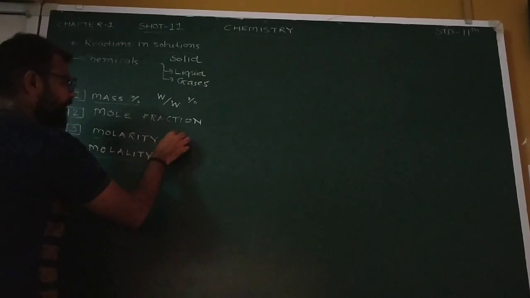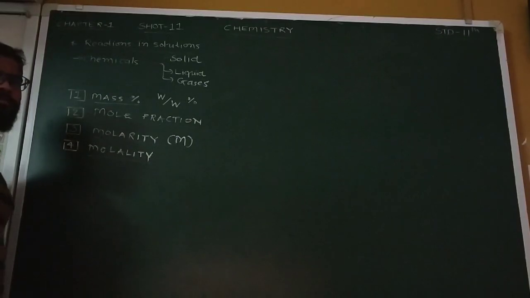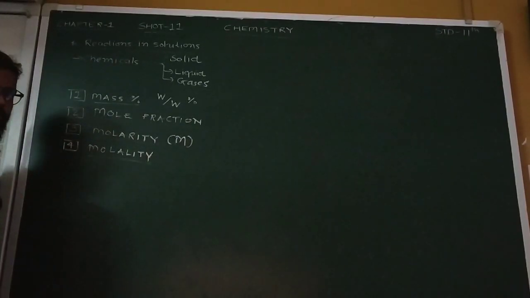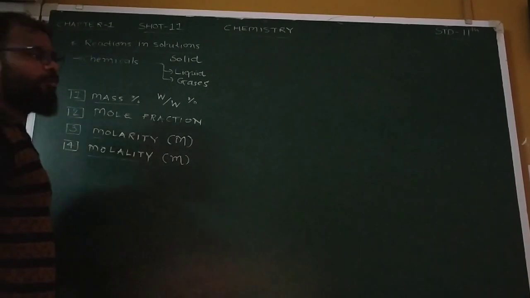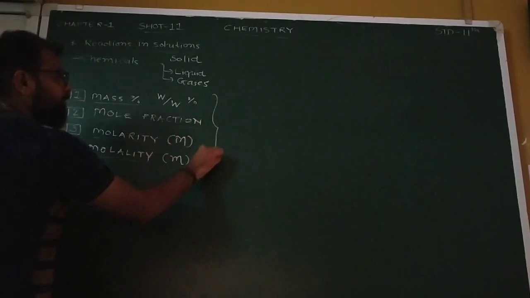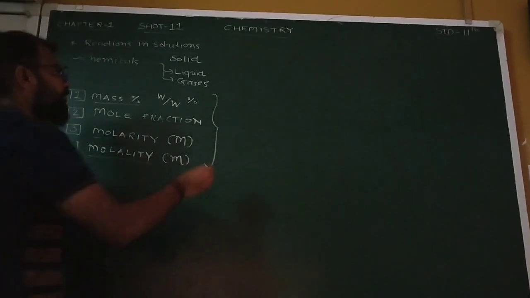Molarity is represented by capital M, whereas molality is represented by small m. So these are the different ways to express the amount of substance.